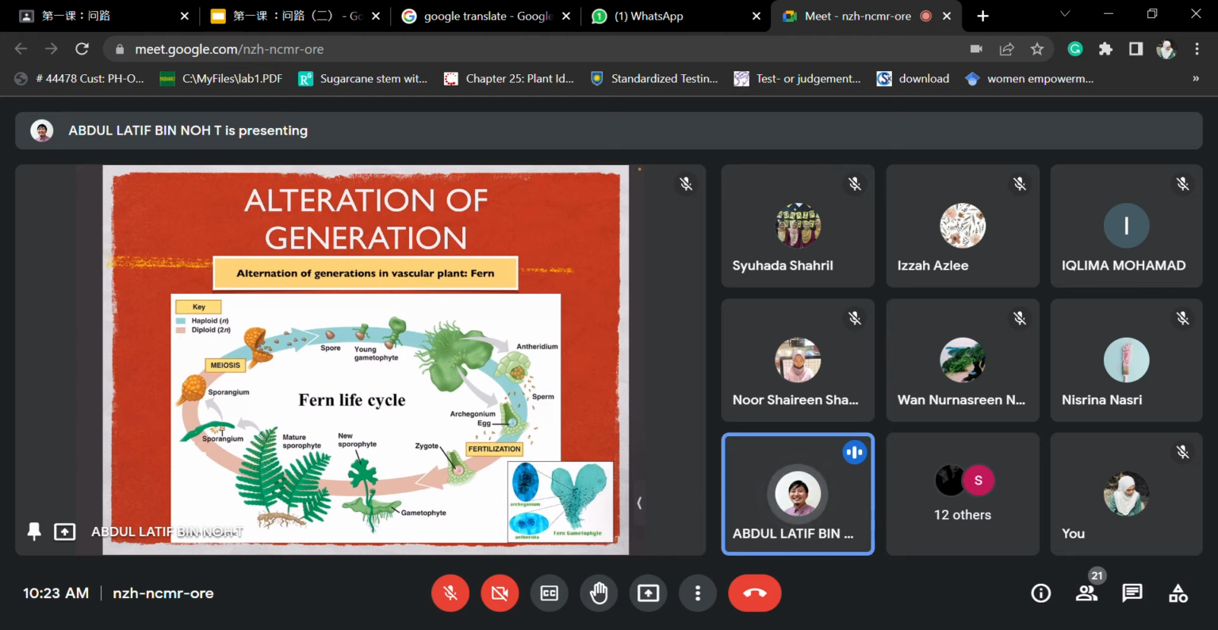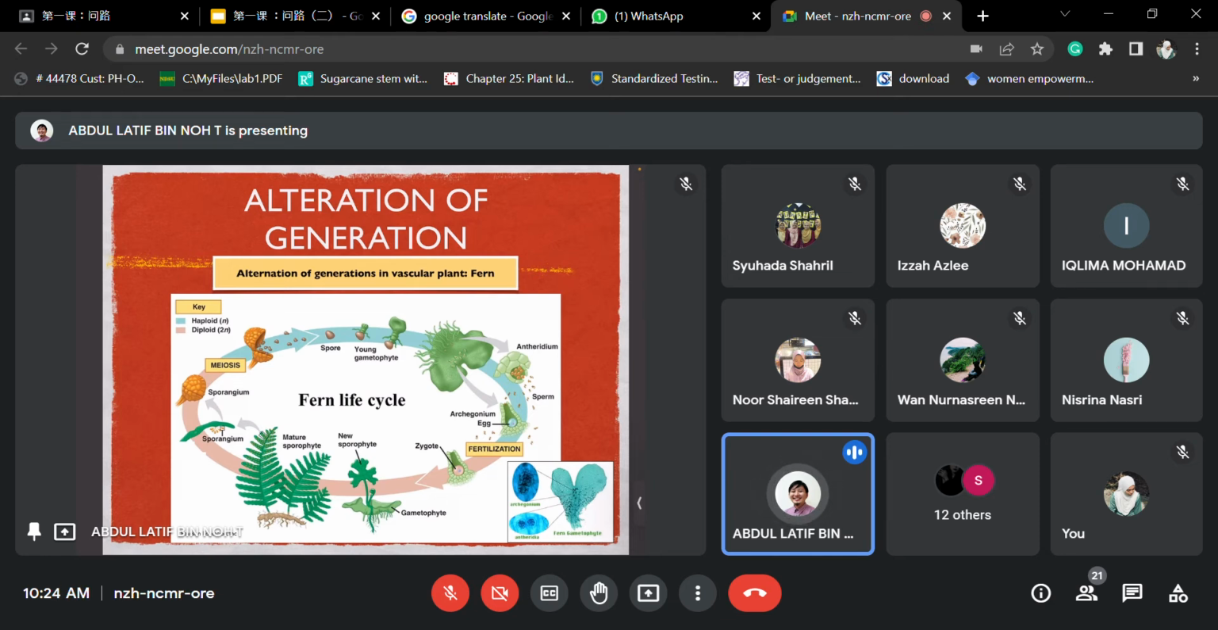Tapi yang normally kita boleh nampak dekat fern ni adalah dia punya diploid punya structure lah. Tapi diploid punya structure tu, sama macam moss tadi, dia akan tumbuh di atas gametophyte punya structure, di atas the haploid punya structure. Let's see apa proses dia. Kita tengok dekat mature sporophyte, this is the diploid punya form lah. Dekat bawah daun tu dia ada sporangium. This particular sporangium dia akan produce the spores.